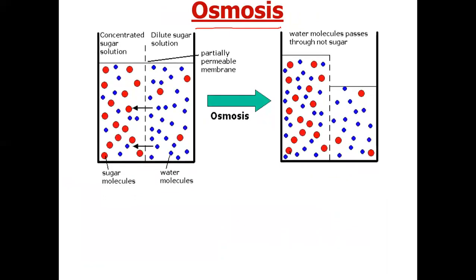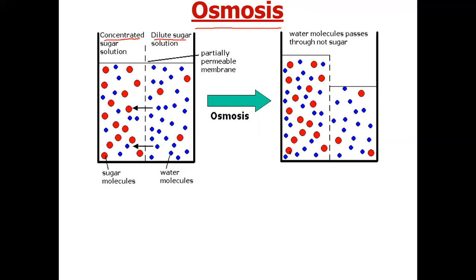So now we will define osmosis. What is meant by osmosis? Let us consider this diagram. Suppose we have a beaker which contains two solutions. On one side, we have a concentrated sugar solution, and on the right-hand side, we have a dilute sugar solution. These two solutions are separated by a semi-permeable membrane.